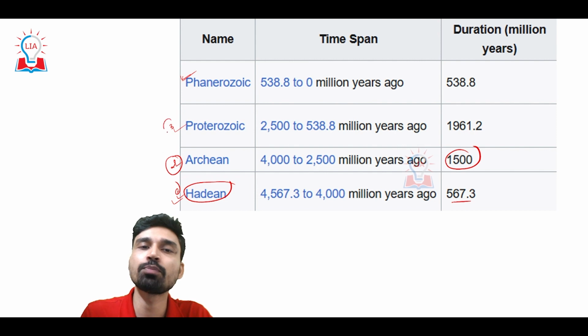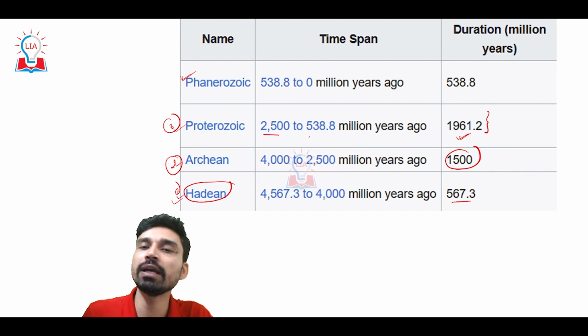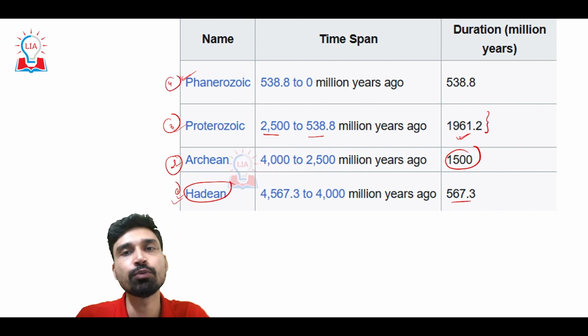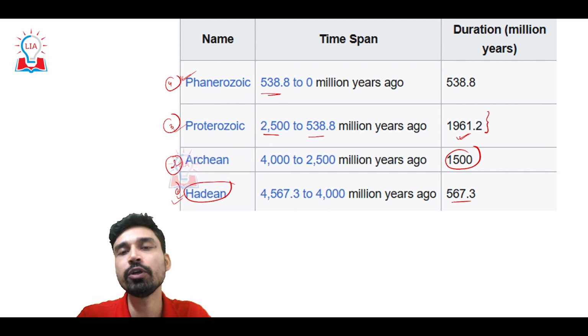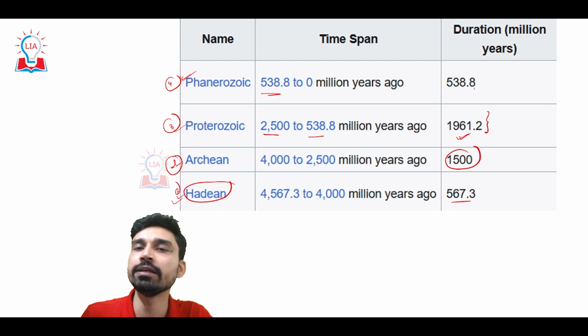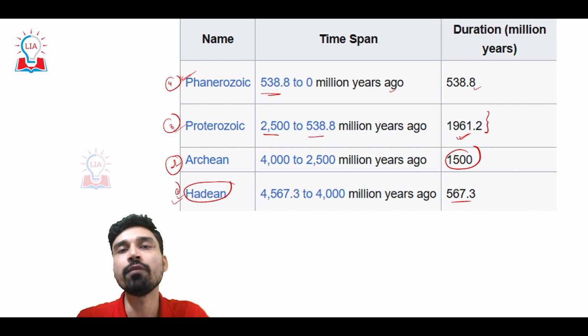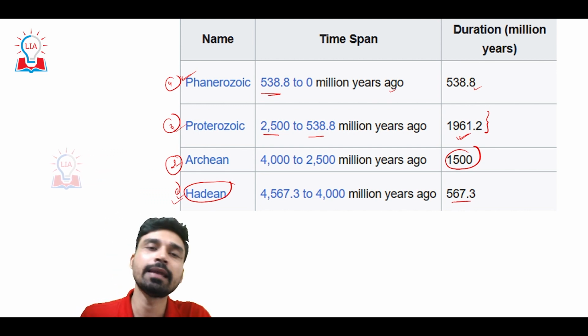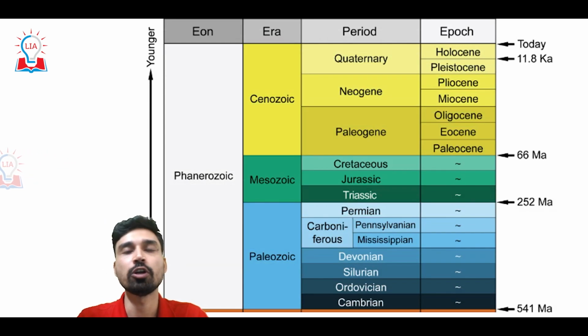The third eon is the Proterozoic eon, which lasted almost 1961 million years. This is the longest eon of the Earth's history, between 2500 and 538 million years ago. Currently, the eon we are part of is the Phanerozoic eon, which has been going on for the last 538.8 million years till now. So if the question is asked in which eon of the Earth's history we exist today, the answer will be the Phanerozoic eon, the fourth eon of the overall geological history.